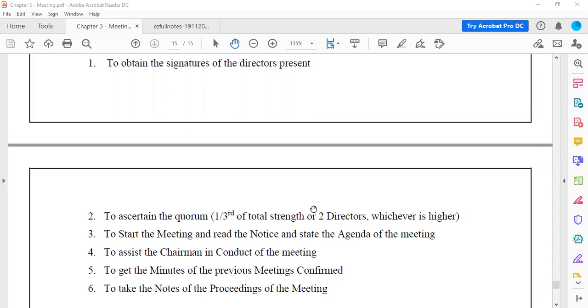Now, if one third of the total strength comes to only one director, and the other option is two directors, here two is higher. So if two directors are there in the meeting, it means we can start the meeting. Now why do they give this minimum number of directors count? Because once we have the minimum number of directors, we can start the meeting and make decisions. If the minimum number of directors are not present, then we will have to postpone the meeting.